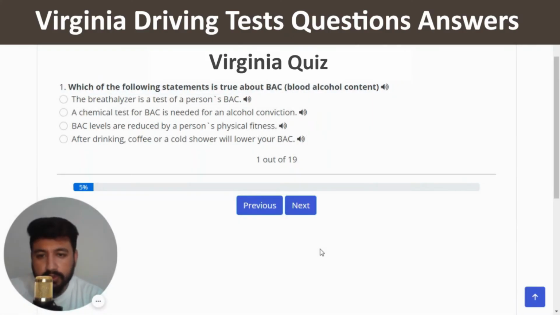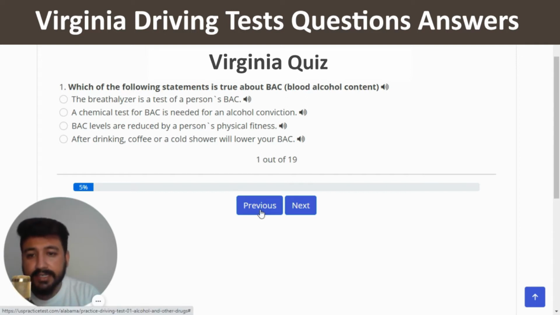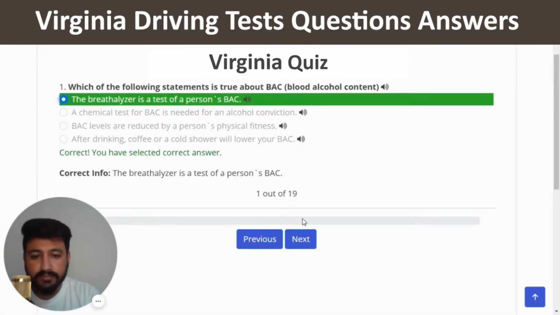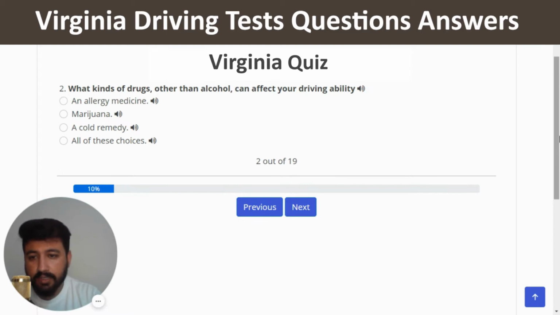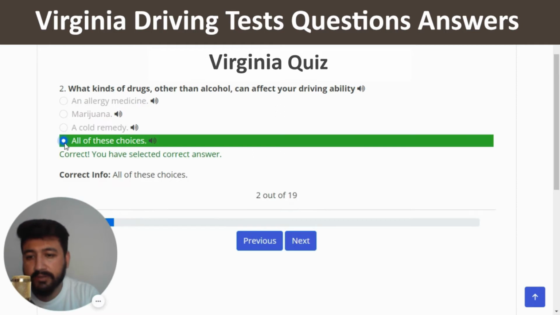The first question of quiz number 1 is, which of the following statements is true about BAC, blood alcohol content? The right answer is, the breathalyzer is a test of a person's BAC. So I'm going to click on the first option. Yeah, this is the right one. The second question is, what kinds of drugs other than alcohol can affect your driving ability? The right answer is all of these choices. So I'm going to click on the last option. This should be the right one, and we will move to the next question.